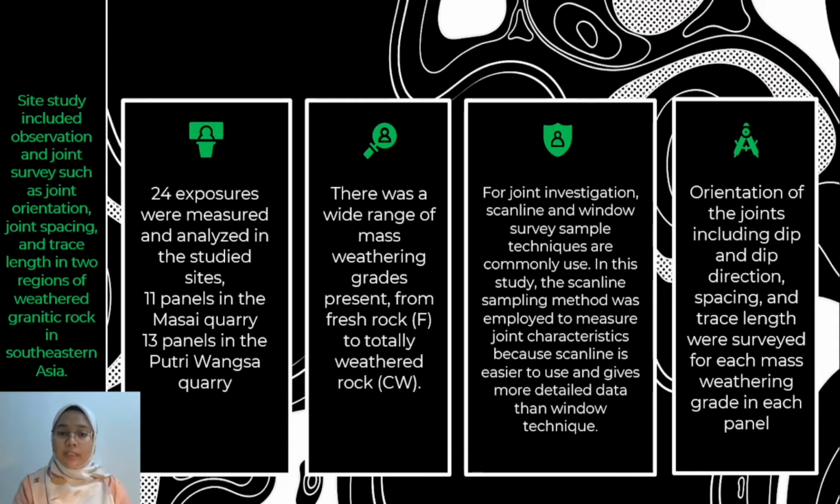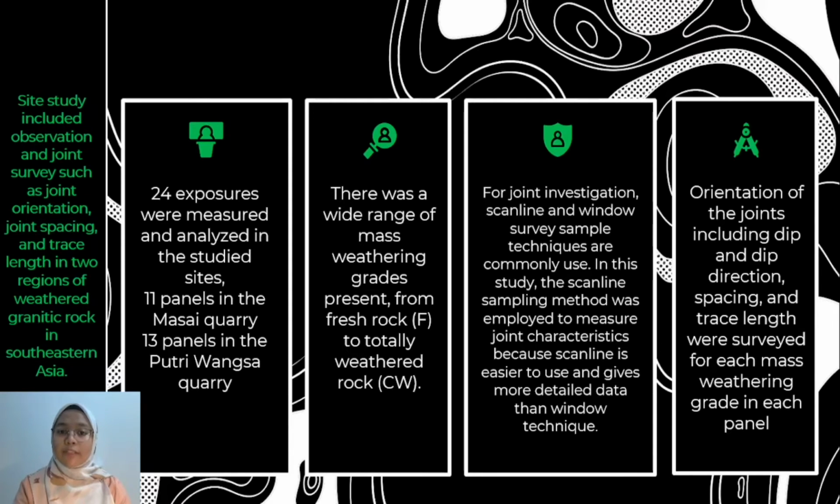From the journal, such study included observation and joint survey, such as orientation, joint spacing, and trace length, in the region of weathered granitic rock. The study site included 11 panels in Masai Quarry and 13 panels in Puteri Wangsa Quarry. A wide range of mass weathering grades is present, from fresh rock to totally weathered rock.